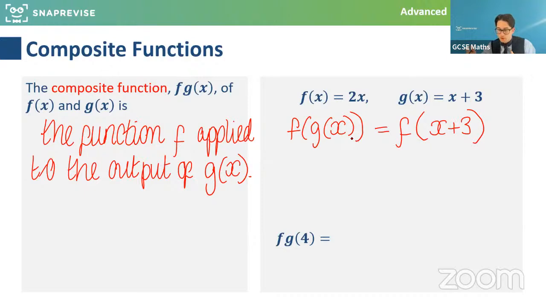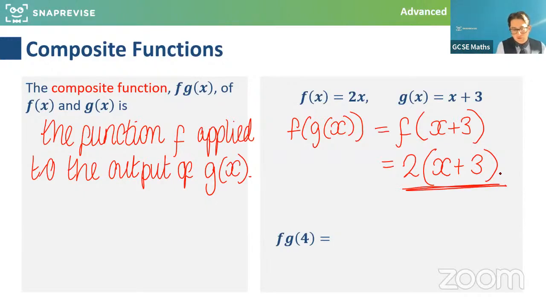That's the new input that goes into the f function. And what does the f function do to it? It doubles all of that, which you could expand out if you wanted, but ultimately that's your answer. So that composition of functions of putting x into g and adding 3 to it, taking the output and then doubling it would be f of g of x.